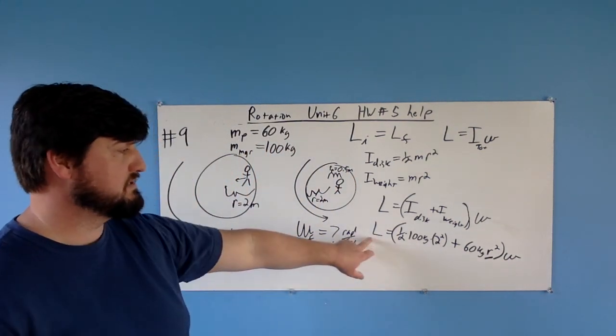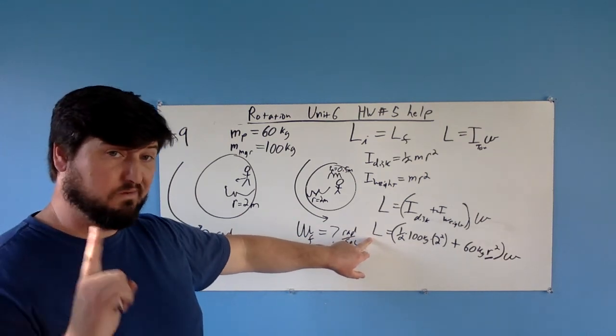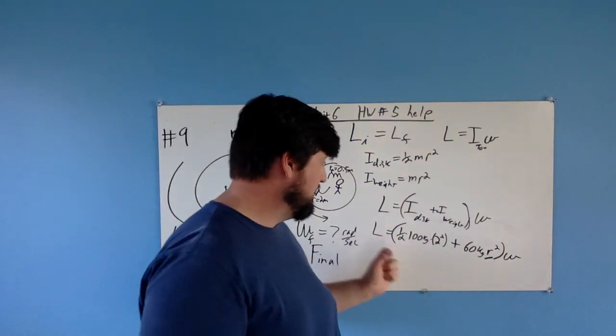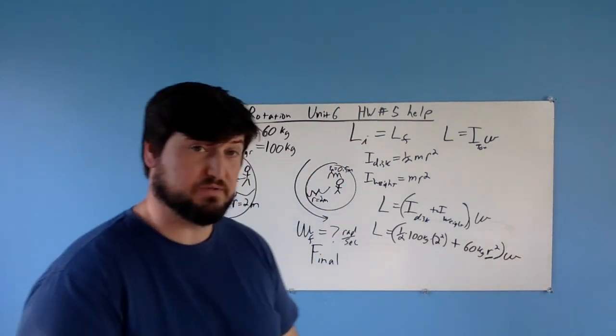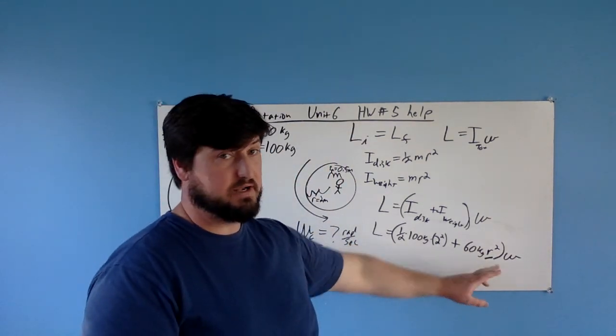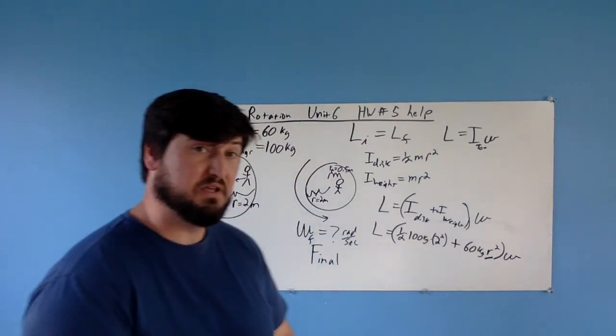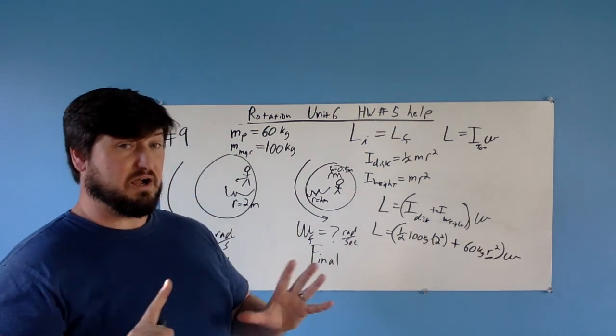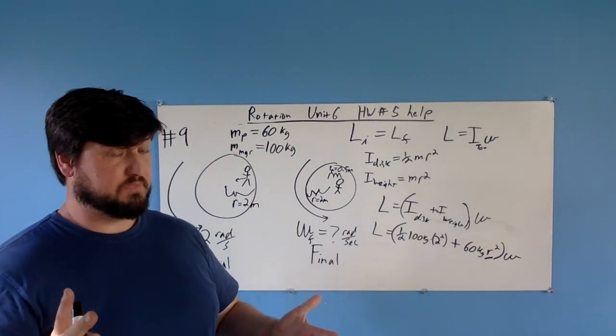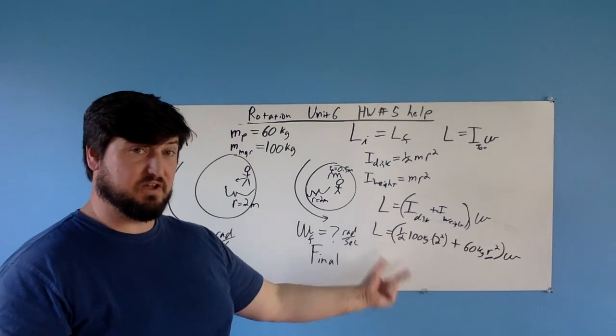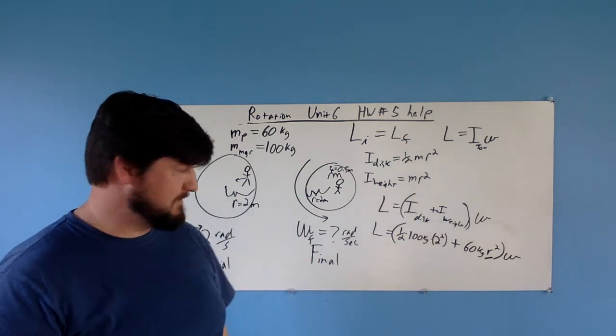Okay, how do we solve this? We have one formula with, well, 1, 2, 3 unknowns. Actually, this isn't an unknown. We know that number, right? But we've got 1, 2 unknowns. You can't solve a problem with 2 unknowns, can you? So you've got to be able to put something else in there to figure this one out, okay?